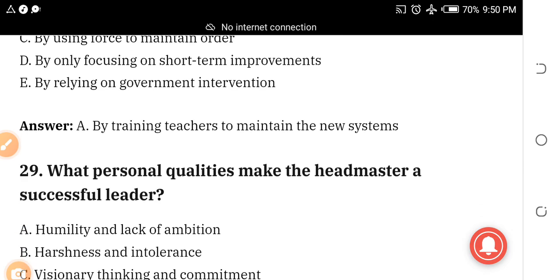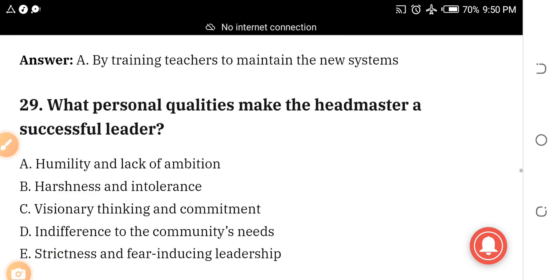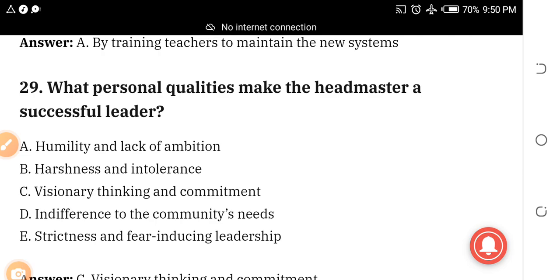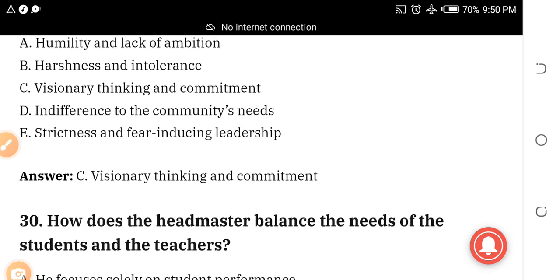Number 29. What personal qualities make the headmaster a successful leader? A. Humility and lack of ambition. B. Harshness and intolerance. C. Visionary thinking and commitment. D. Indifference to the community's need. E. Strictness and fear-inducing leadership. The answer is C. Visionary thinking and commitment.